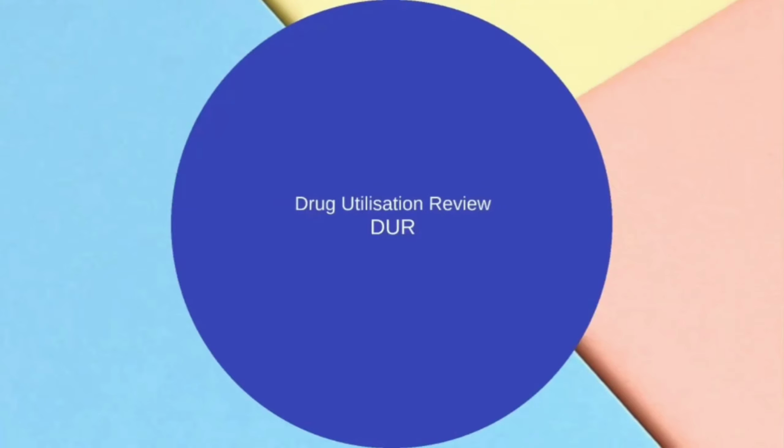And next one is drug utilization review. These two, drug utilization evaluation and drug utilization review, look similar, but the review does not have as much importance as the evaluation. It is used for simple work: we just review how the drugs have been prescribed, but we don't have many interventions.